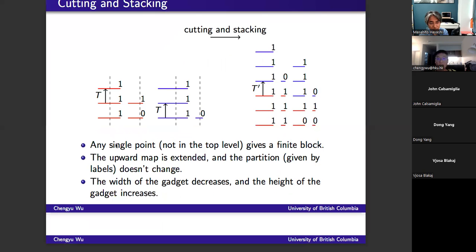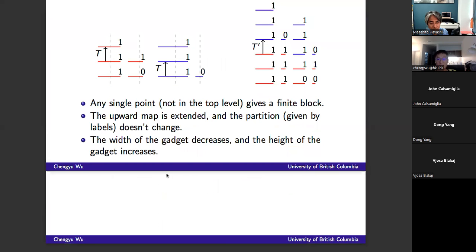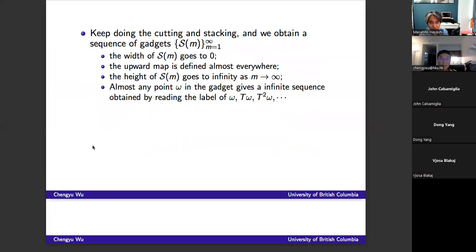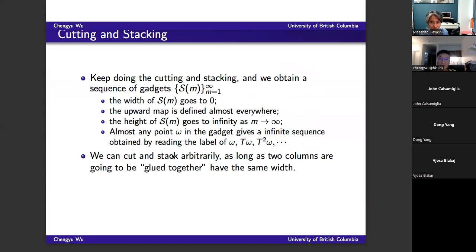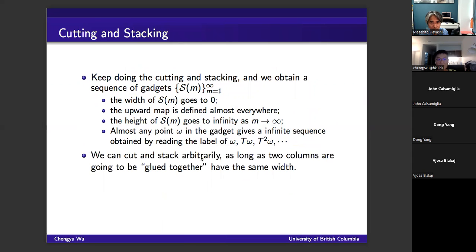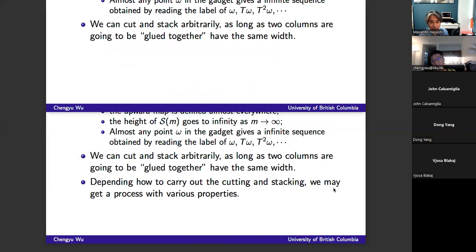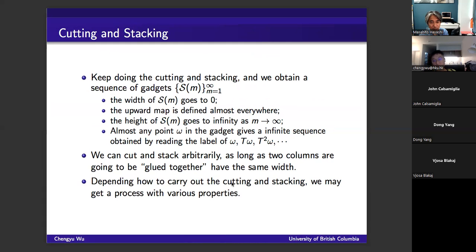Basically, here is how it goes, and because I don't have enough time, I will skip the details. Here is the important thing: we can cut and stack the gadget arbitrarily, as long as whenever you want to glue two columns together, they have the same width. Otherwise, you cannot glue them together. So you have a lot of freedom in doing this, and depending on how you carry out the cutting and stacking, you may get a process with various properties.